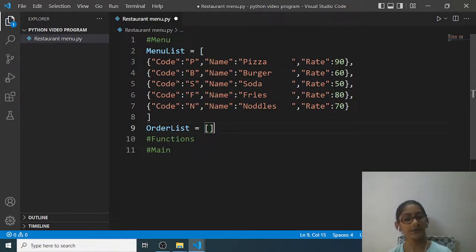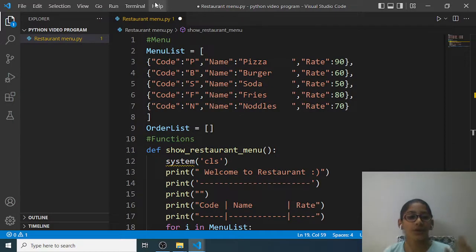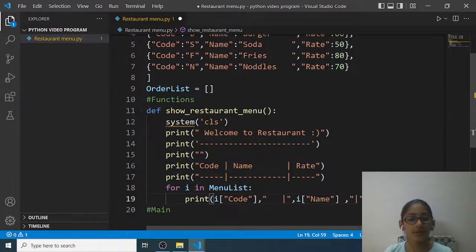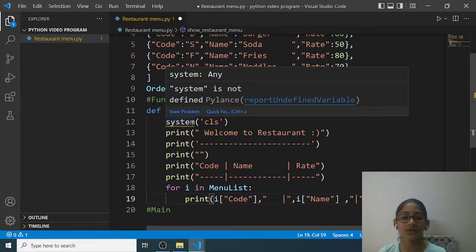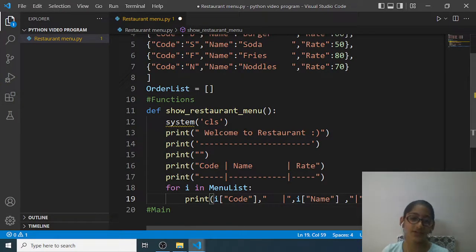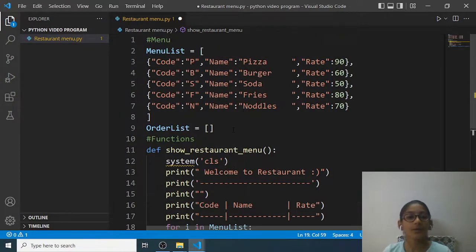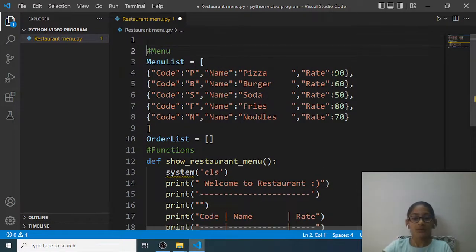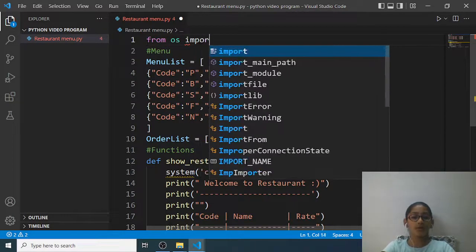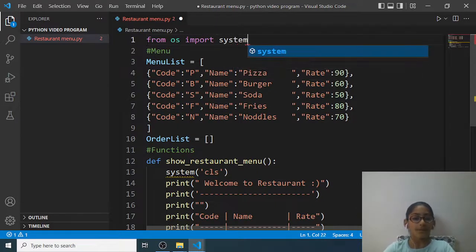Okay, and we also have one more variable named order list, in which we will save the order which the user will give. Okay, next is functions. The first function will be show restaurant menu, where we will show the restaurant menu. So this is my first function, def show restaurant menu. And here you will be wondering why I have written system cls. CLS means clear, because it will clear the screen. So for that I have to write from os import system. When I run this program, then you will get to know what will be cleared.